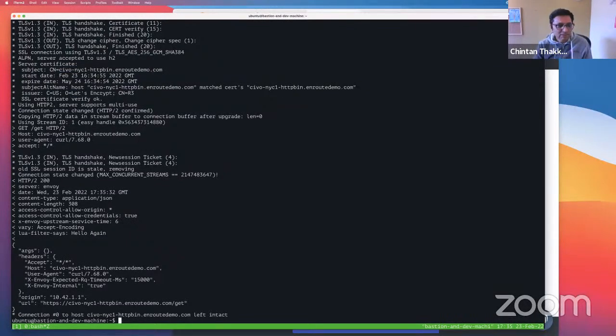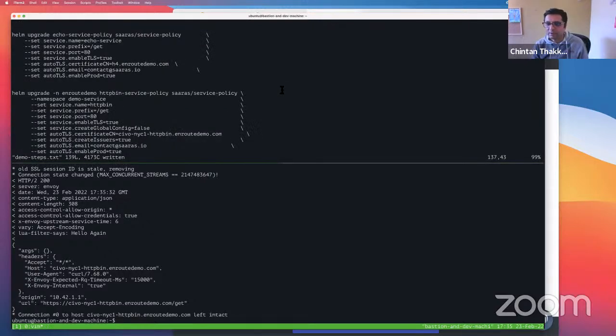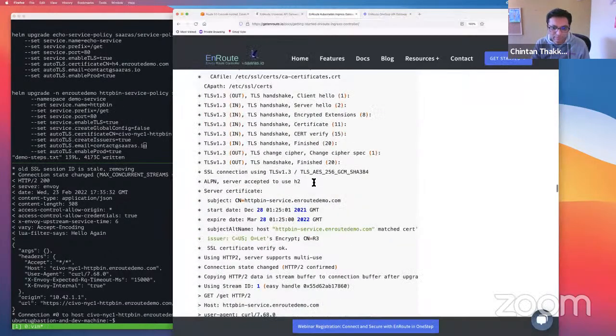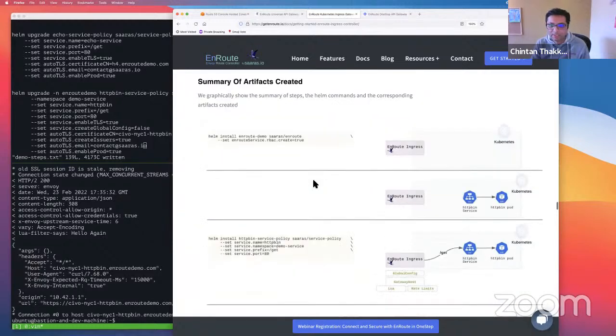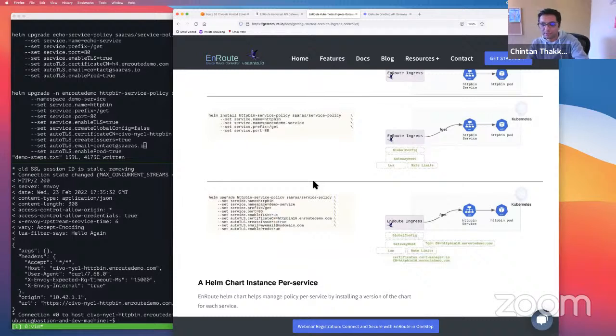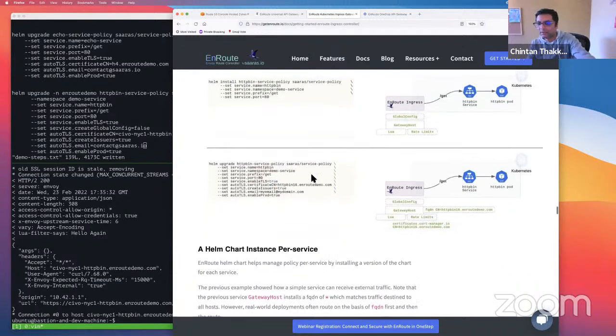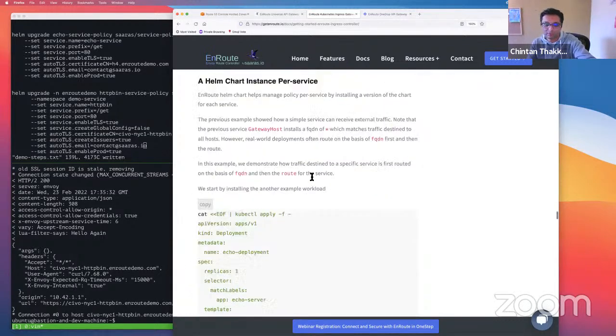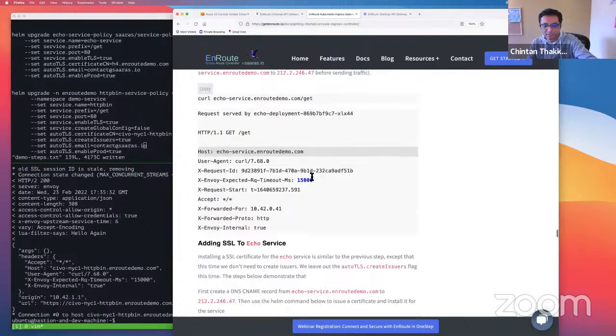So now I'll just quickly add one more thing to this and we'll call it done. But this just shows the simplicity with which you can tweak things. Here are more steps of what's happening in each of the Helm commands. So if you go through this stuff, you'll see what all this Helm command is doing. This unpacks more because somebody told us, hey, can you tell us more about this? So anyway, this is another service for it.